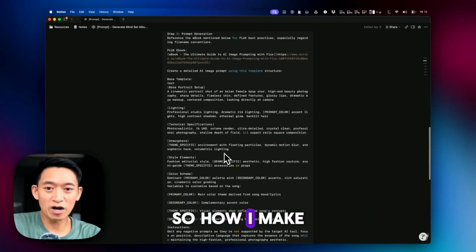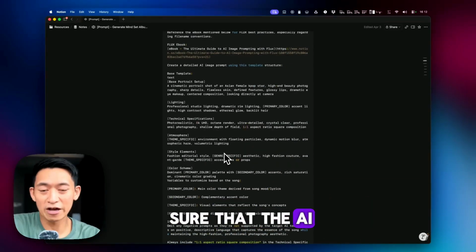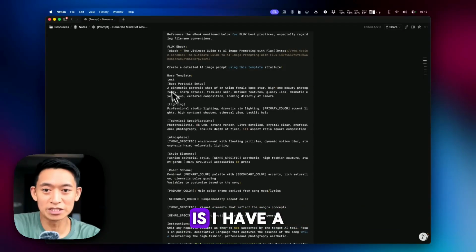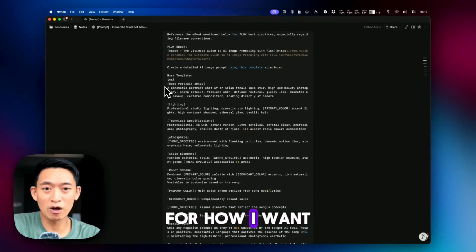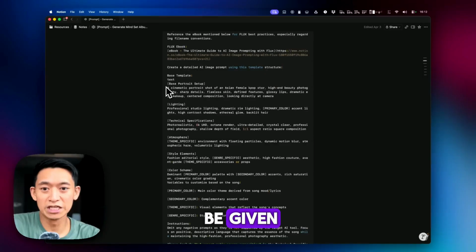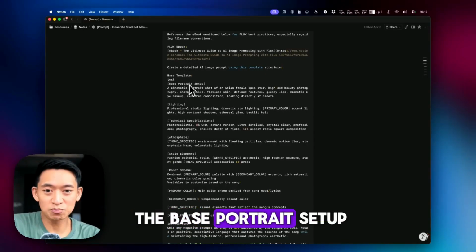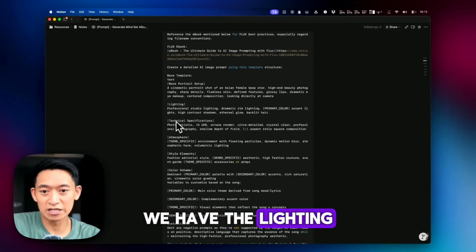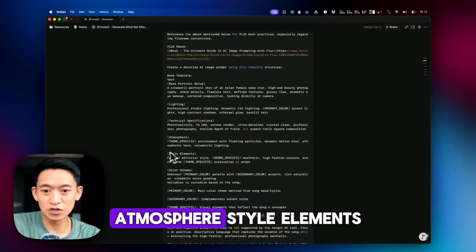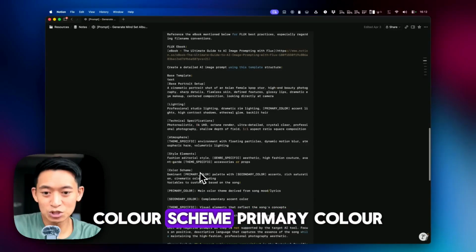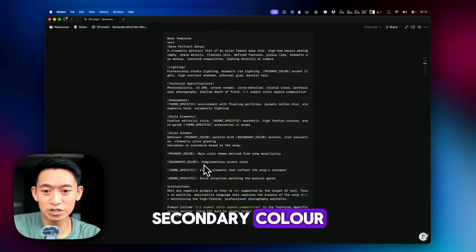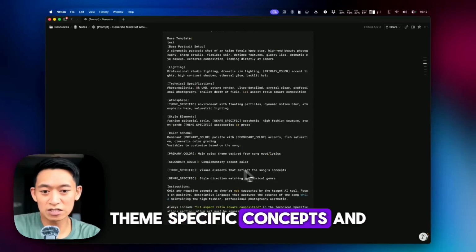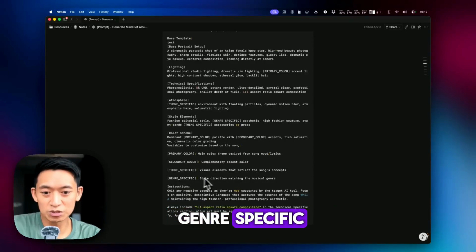Now here's where we get to the consistency part. So how I make sure that the AI album art is consistent every time is I have a base template for how I want the prompt output to be given. So we have the base portrait setup, we have the lighting, technical specifications, atmosphere, style elements, color scheme, primary color, secondary color, theme specific concepts, and genre specific.